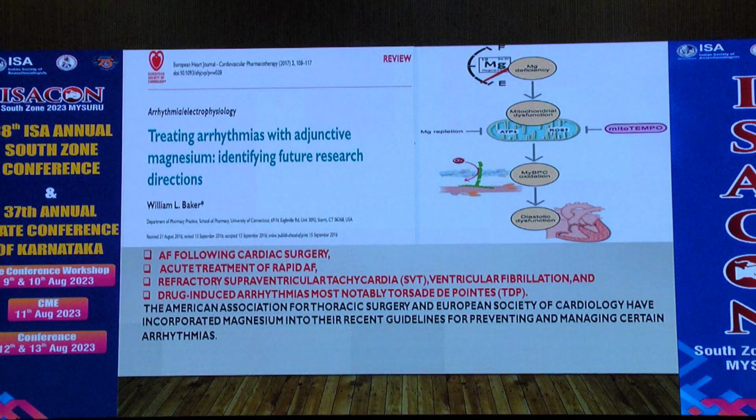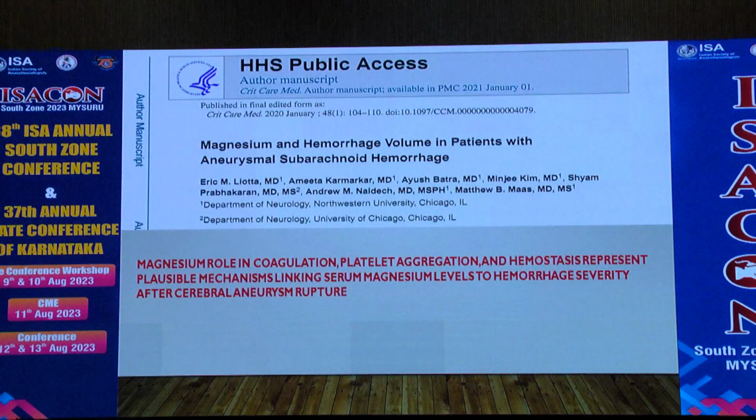The American Association for Thoracic Surgery and the European Society of Cardiology have incorporated magnesium into their recent guidelines. Also, because of its role in coagulation, platelet aggregation and hemostasis, it reduces the hemorrhagic volume in patients with aneurysmal subarachnoid hemorrhage.